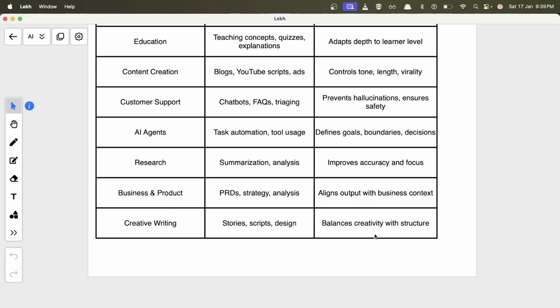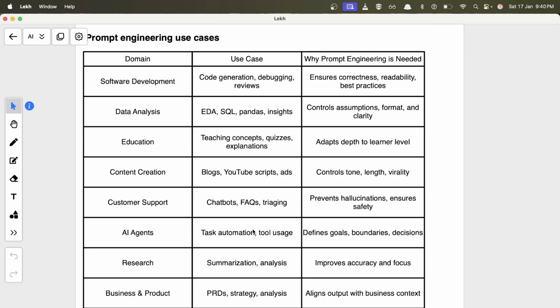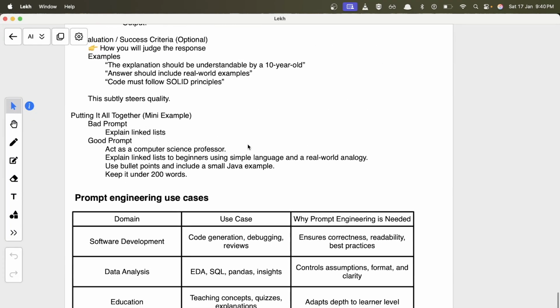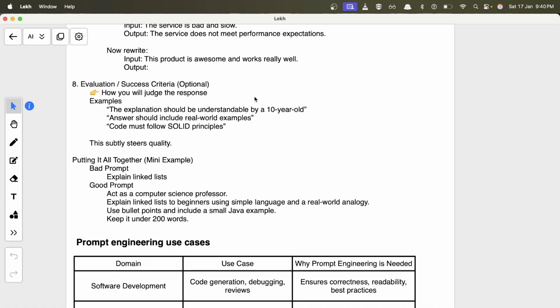Everywhere the models are being used, because now the use cases for models have become very vast. You can use them anywhere and everywhere. You just have to be more creative to use them. So try to write as refined a prompt as you can from now on. It will improve your responses by a lot, and it will save your time as well in all the scenarios wherever you are trying to use the models to get the answers.